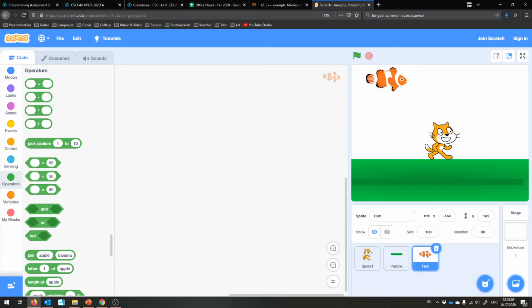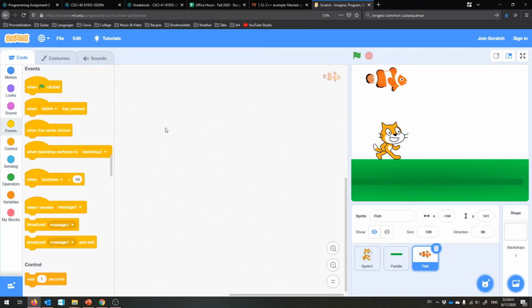This is like the coin in our game. And well, if I touch the fish, I should obtain it. That's how these games work, right? So how about we give the fish a little loop to see if the scratch cat touched him. And, well, that means we'll need to start the program somehow.